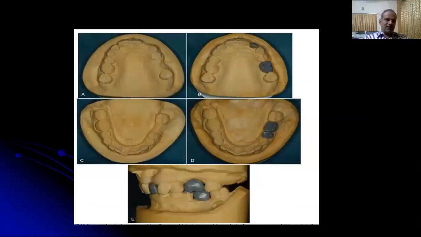A proper diagnostic model should be prepared and it should be mounted. This mounted diagnostic cast will help us in evaluating the prosthetic space that is available.